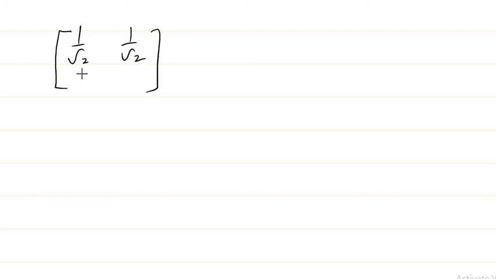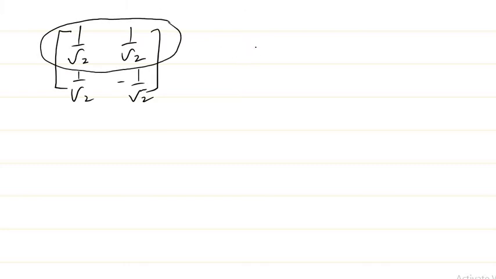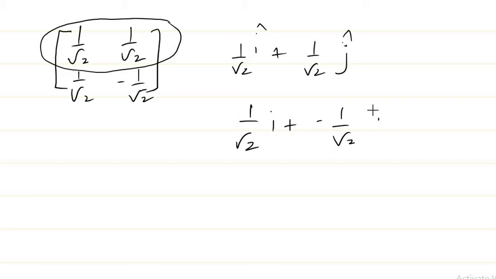So if you can see 1 by root 2, 1 by root 2, minus 1 by root 2, if I take this particular row, I can think of this as basically a vector 1 by root 2 i plus 1 by root 2 j, right? I can think like that. And this I can use as 1 by root 2 i plus minus 1 by root 2 j. So this is what I meant: I will consider a particular row as a vector.